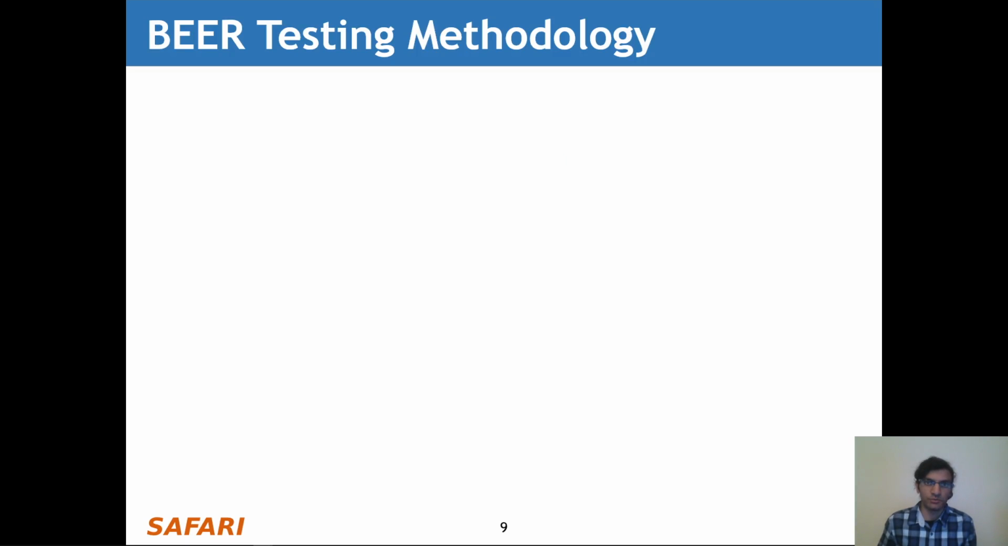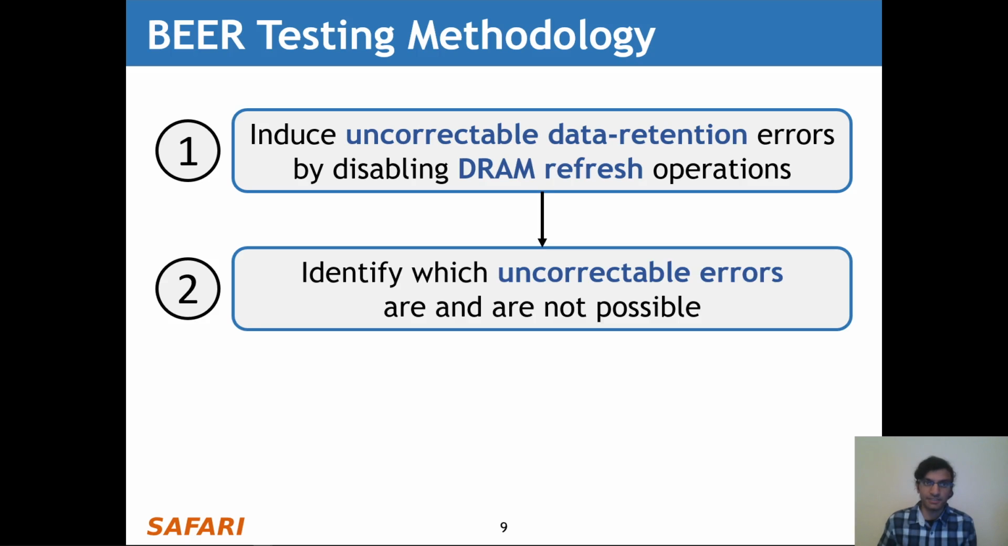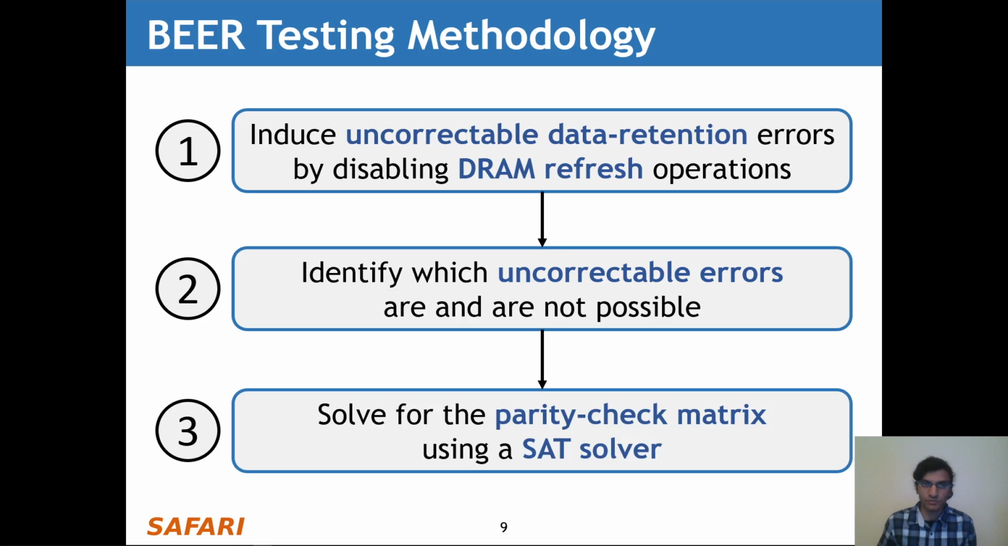Now, using this principle, we developed BEER, which is a new three-step testing methodology that first induces uncorrectable data retention errors by disabling DRAM refresh operations, then identifies which uncorrectable errors are and are not possible, and finally solves for the parity-check matrix that's responsible for the observed errors by using a SAT solver. Now let's take a look at each of these steps in more detail.